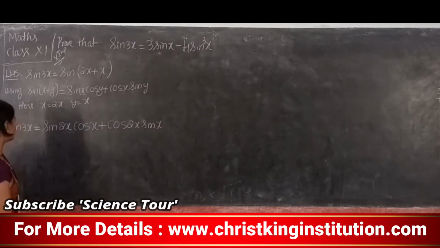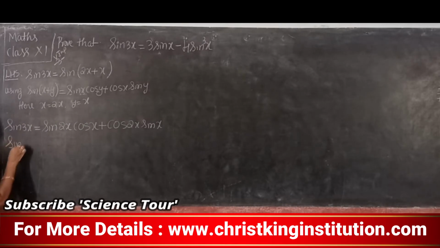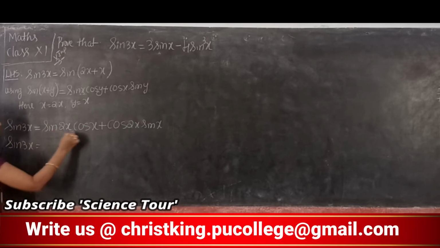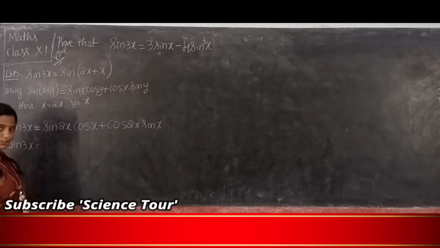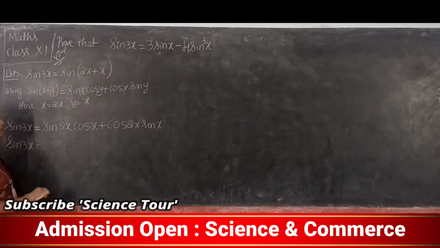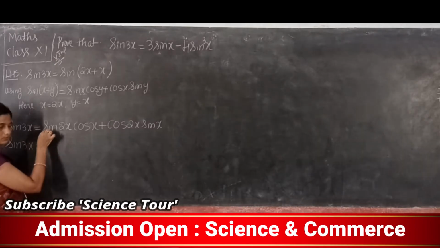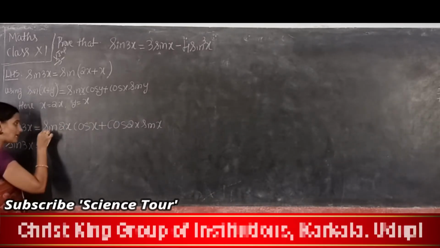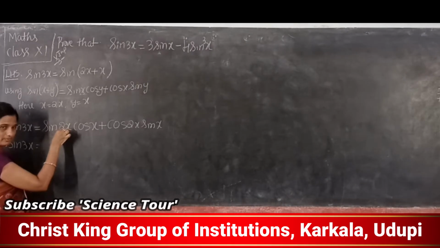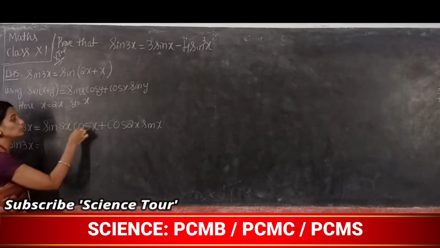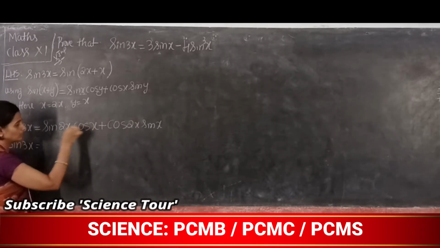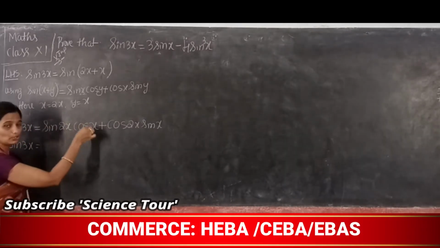Clear? Yes. Now sin 3x is equal to, in this you can apply some formula we derived for 2 marks. Can you imagine which formula we can apply? First read this: sin 2x into cos x.